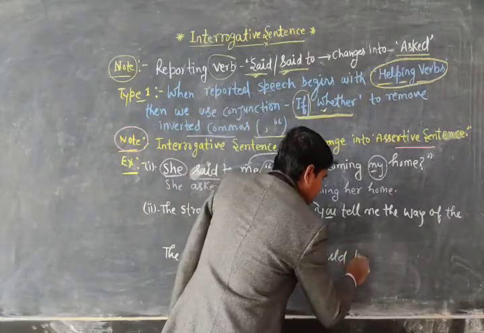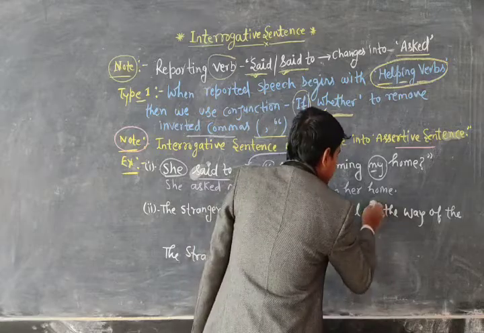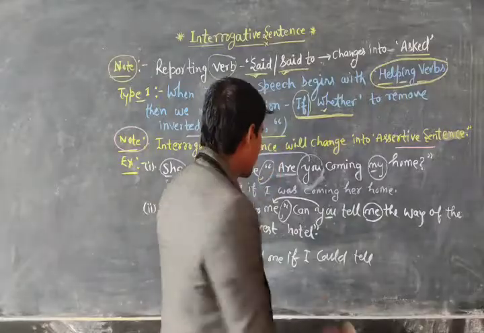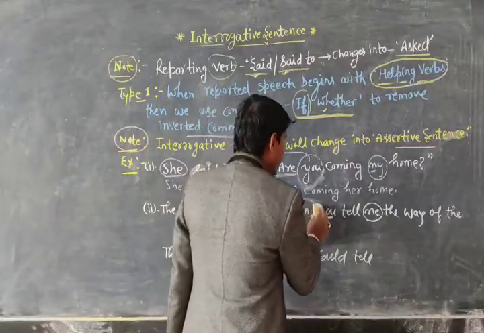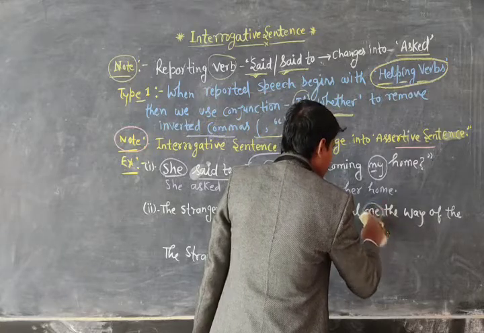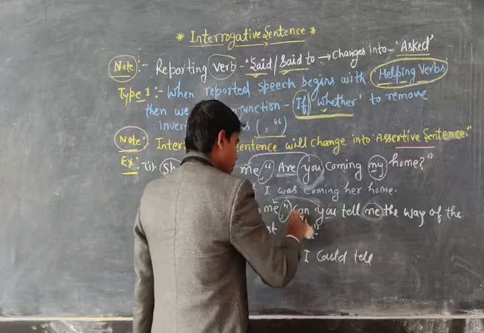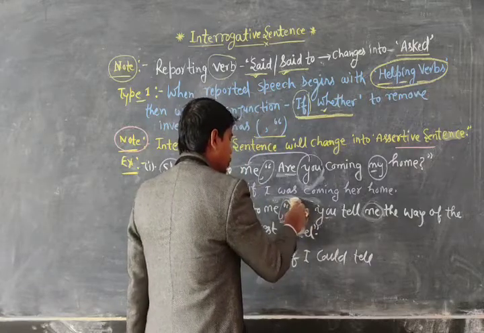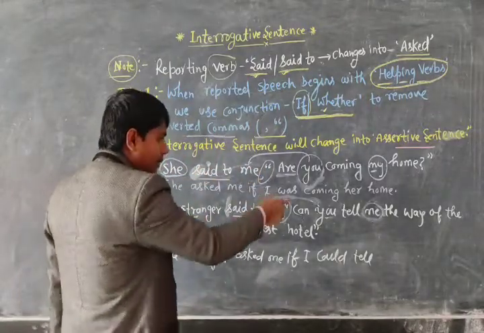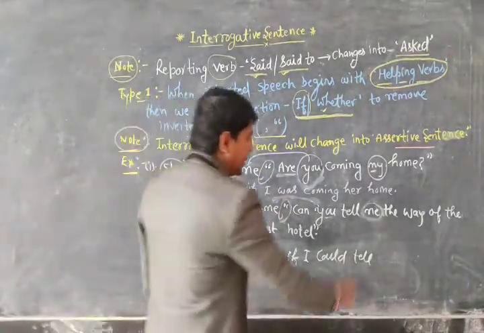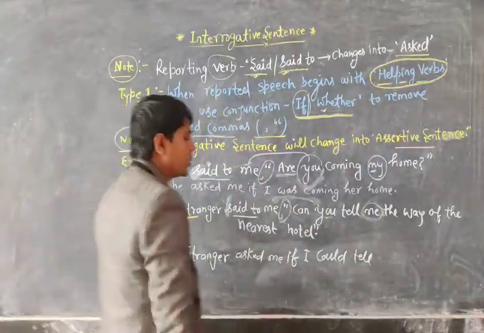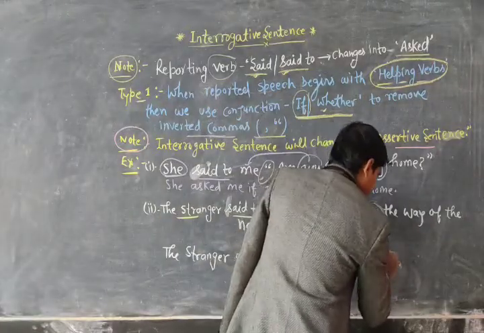If I could tell. Now see, me is a first person pronoun, and you know, first person pronoun always changes according to the subject. So what is the subject? Subject is the stranger. So dear, this is the subject, so me will change according to this, and me is the objective case. So what is the objective case of the subject stranger? So it will be him.